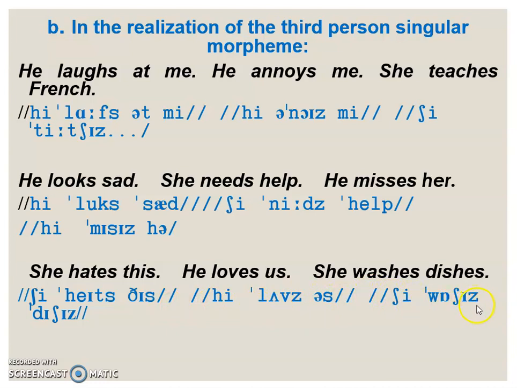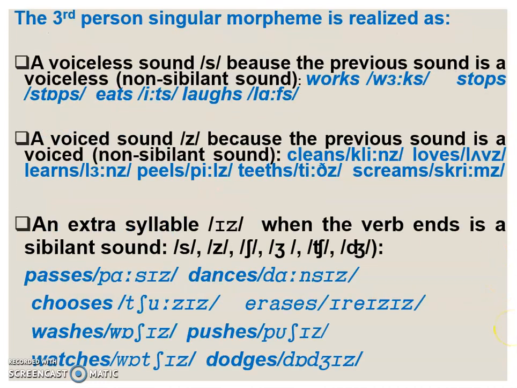So, the third person singular morpheme can be realized as a voiceless sound s if the previous sound is a voiceless non-sibilant sound. It can be realized as a voiced sound z if the previous sound is a voiced non-sibilant sound. And it's realized as an extra syllable iz if the previous sound is a sibilant sound. Let's see some examples.